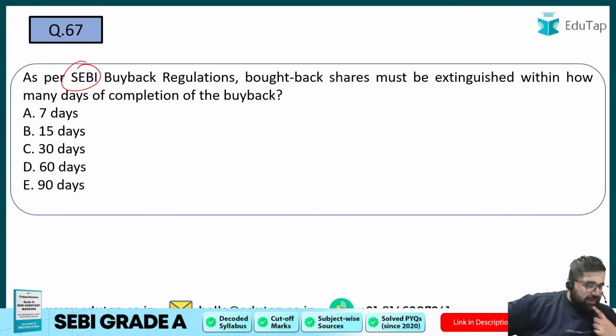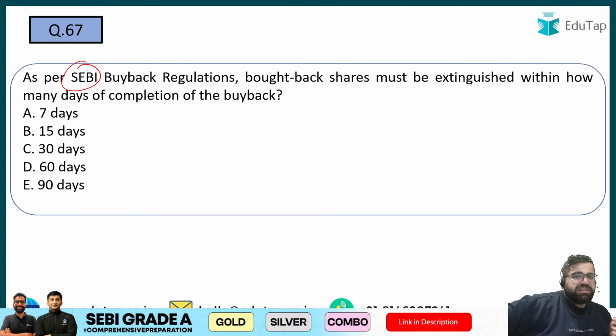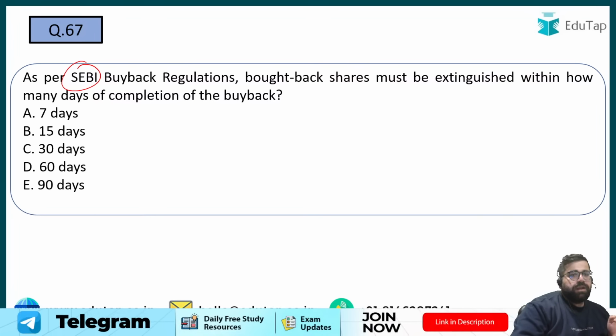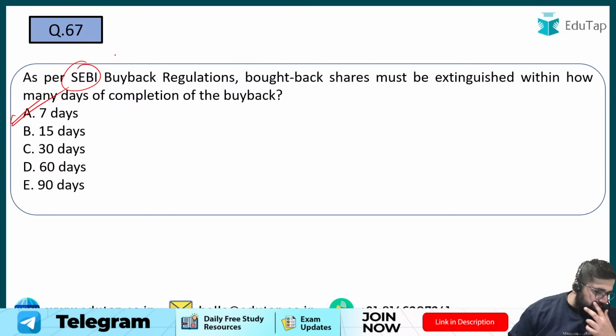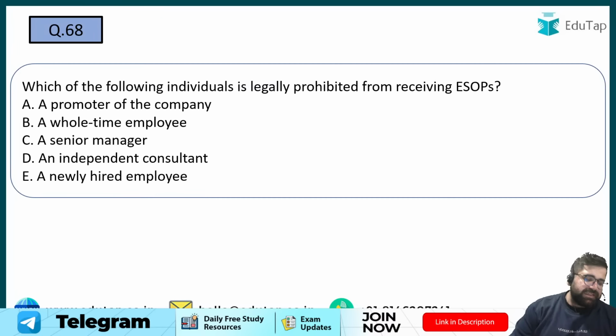67. Yes, 7 days. And as per the Companies Act, what will be the answer? As per SEBI it's 7 days, I agree. All the listed companies will follow SEBI's only. But as per the Companies Act, it's 30 days. But as per SEBI, 7 days. 68 now.